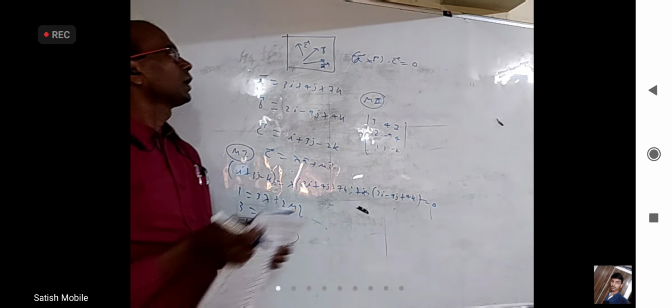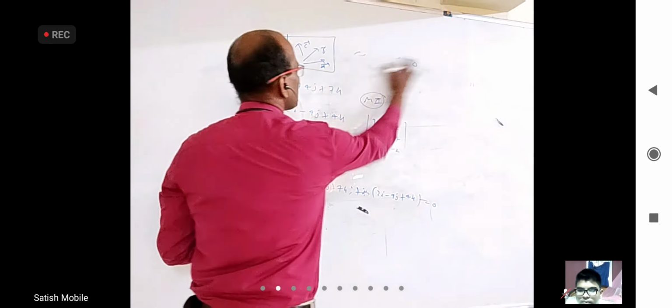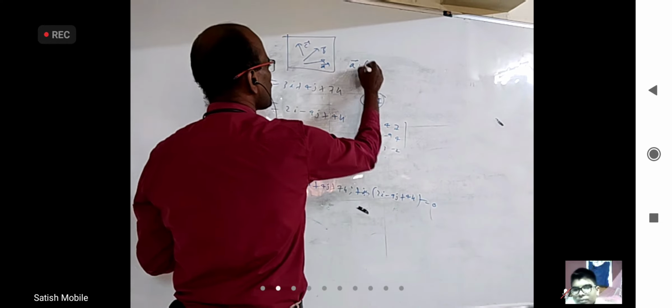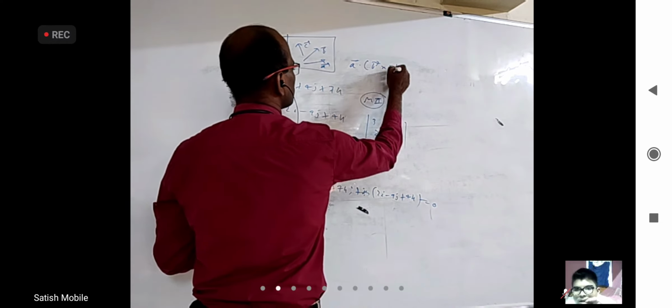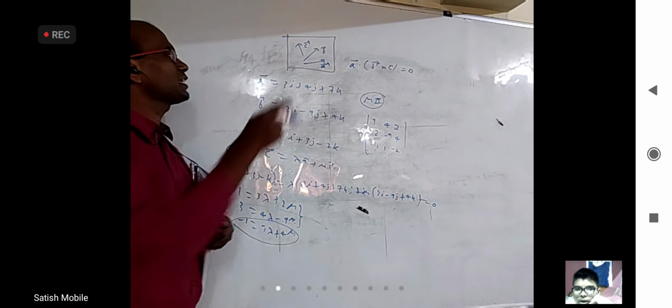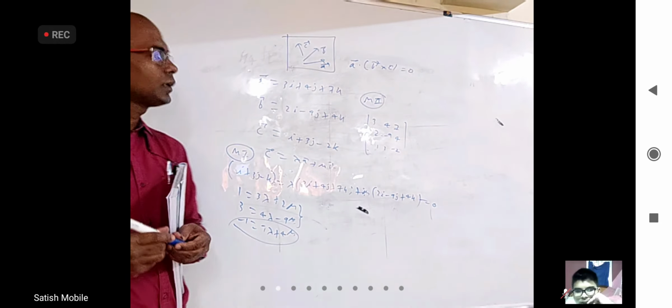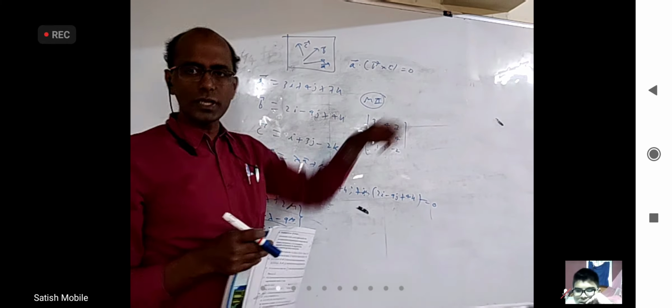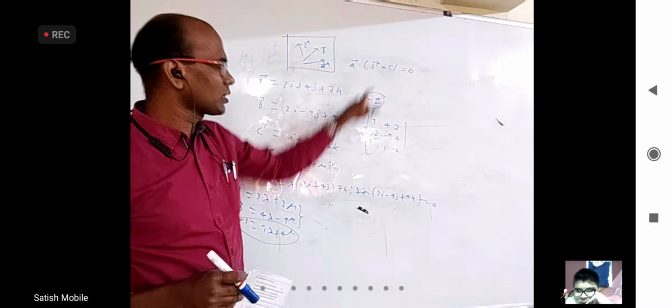Okay. Instead of that, I can even write, if you want, A bar dot B cross C is also 0. Why? What is B cross C? Perpendicular to the board, and that is perpendicular to A. Right? So B cross C and A dot product is 0. But A dot B cross C is exactly this only.